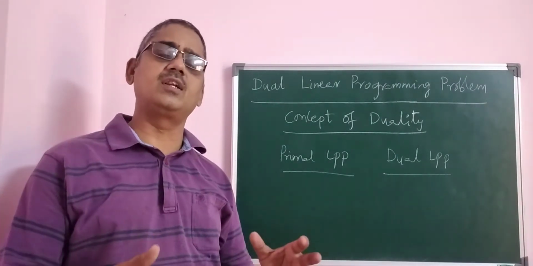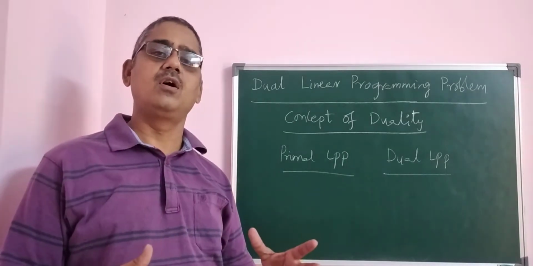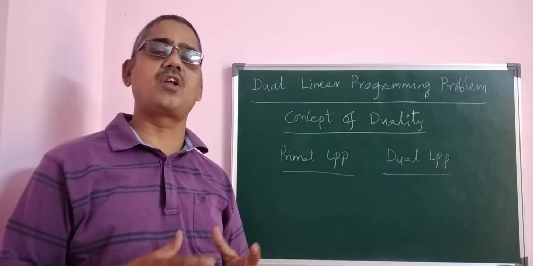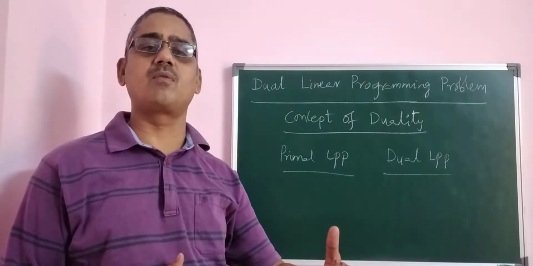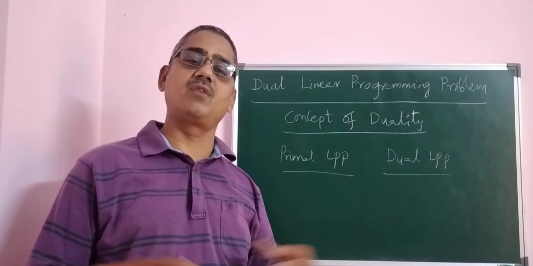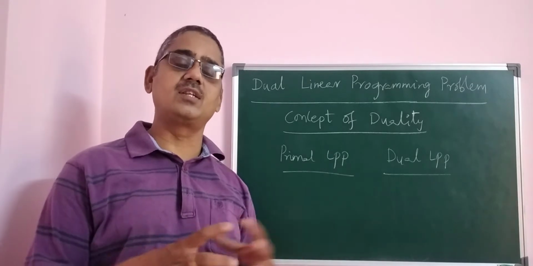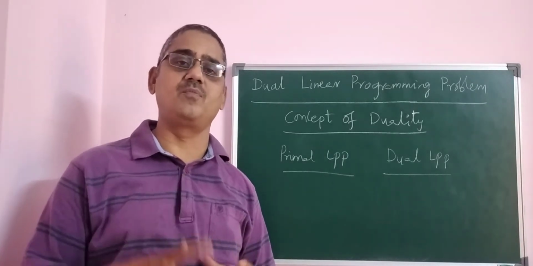There is a certain relation between the primal and dual pairs. Therefore, we can solve the dual linear programming problem, and then we can give the solution of the primal linear programming problem. That is the relation between these two linear programming problems.